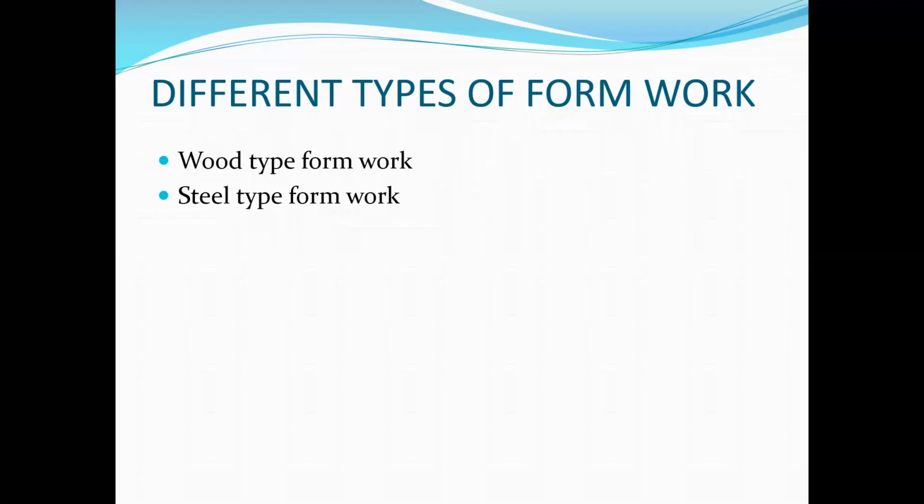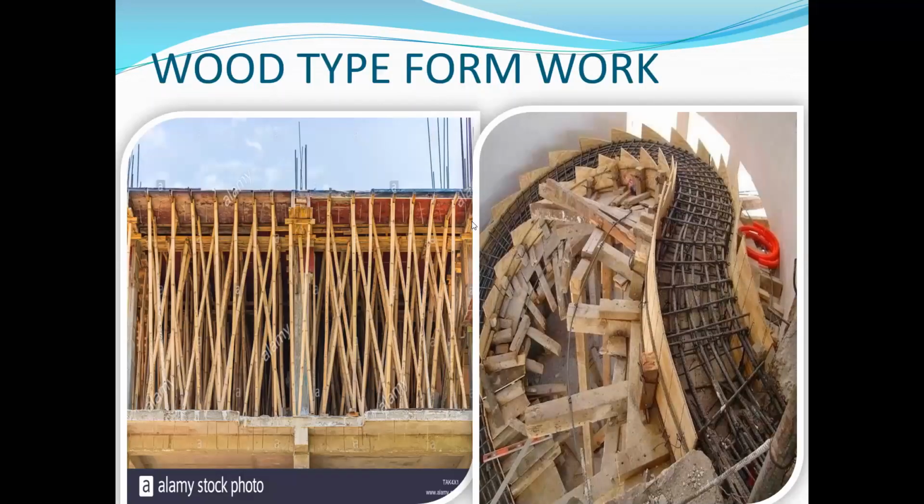Formwork is divided into two types. First one, wood type formwork. Another one is steel type formwork. See wood type formwork. See the picture. The formwork for different shapes molds the concrete using shuttering. See this wooden type, the wood material used for shuttering work for RCC structures.